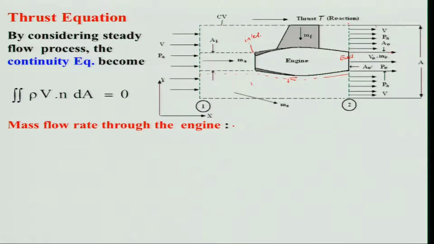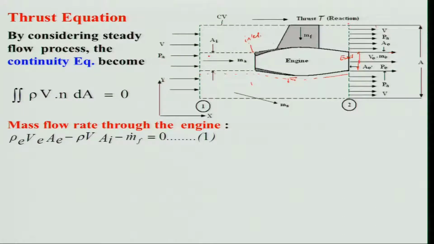If A_i is this area, then I can write how much mass is going out from the engine: rho_e V_e A_e, where A_e is the exit area, minus rho V A_i, because it is entering with density rho and velocity V. A_i is what I call the capture area.